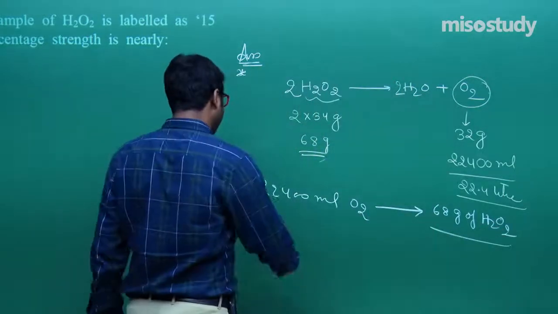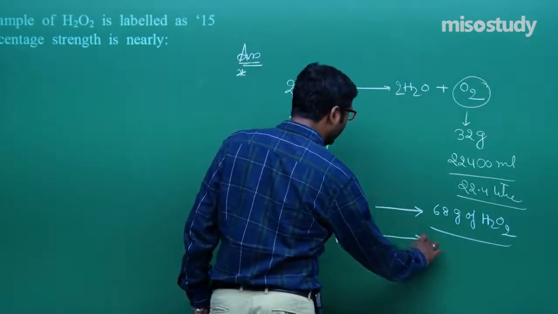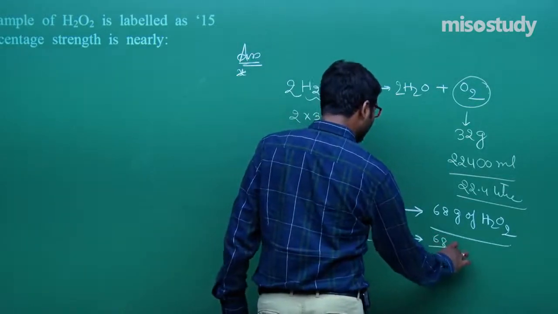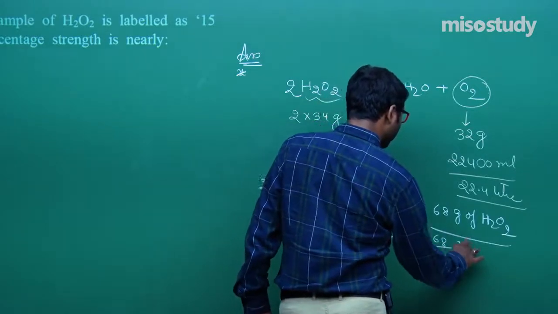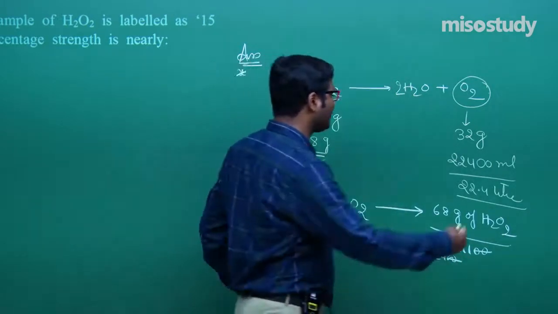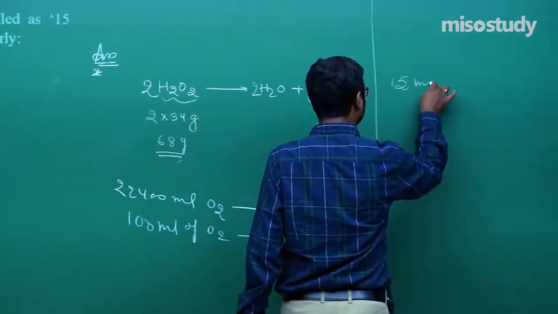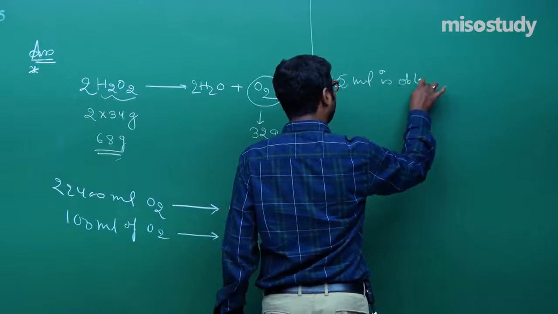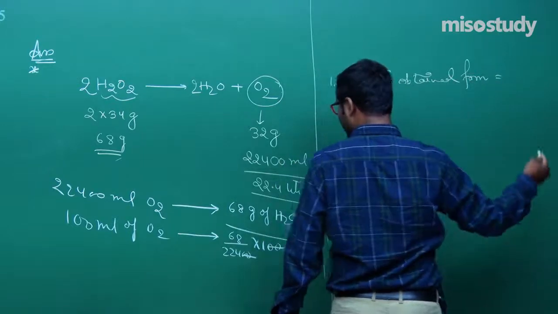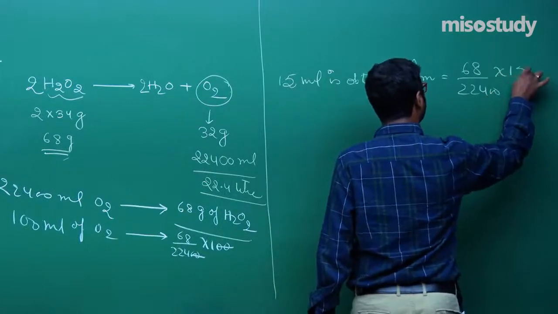Clear, friend? Now if anyone asks you, 100 ml of O2 is obtained from, tell me, that is 68 upon 22400 into 100. This will cancel this one. Now the question is 15 volume. So how to write here? That is 15 ml is obtained from, what will happen in this case? Tell me. That is 68 upon 22400 into 15.